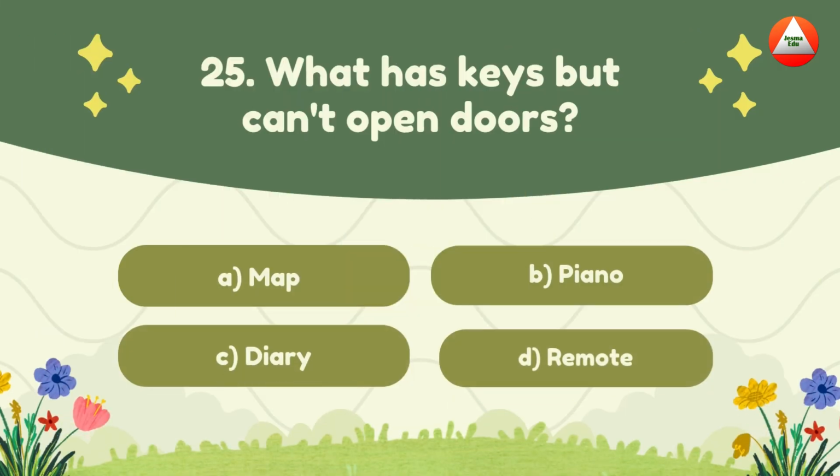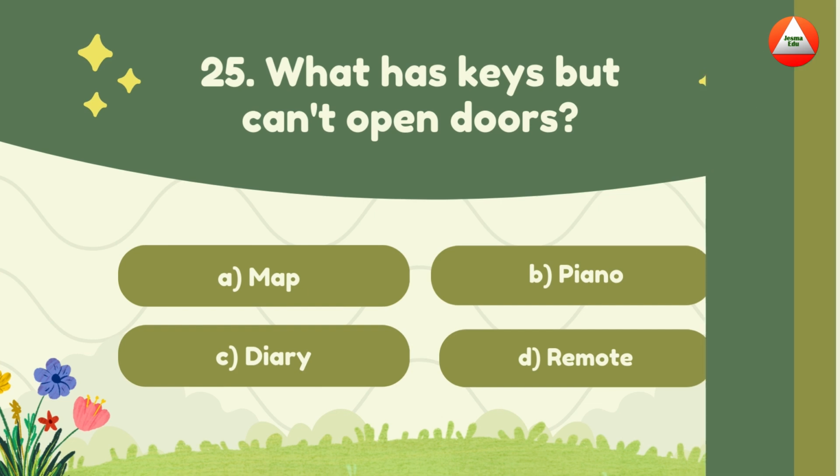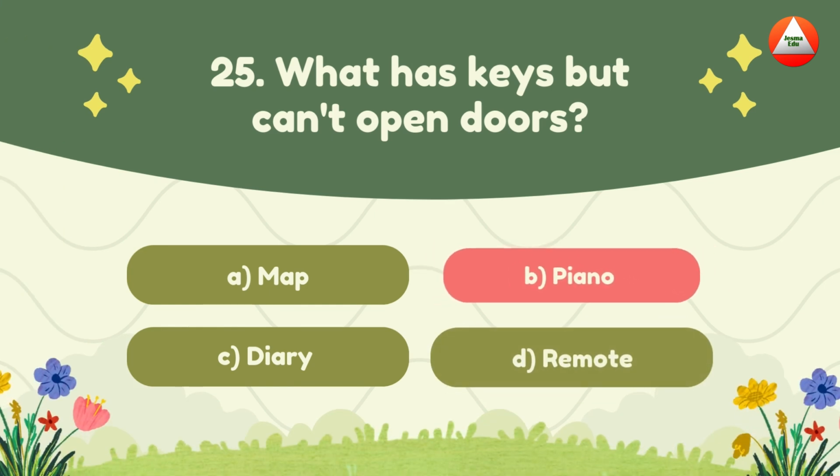What has keys but can't open doors? A. Map, B. Piano, C. Diary, D. Remote. The answer is a piano. Piano is music's locksmith without a keyhole.